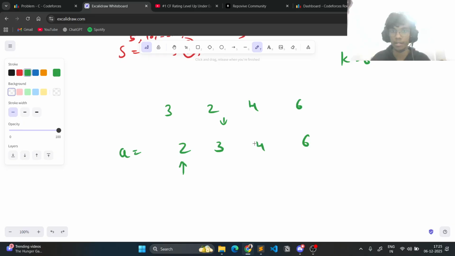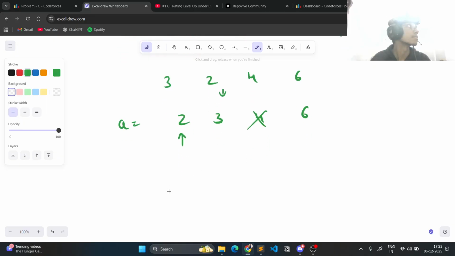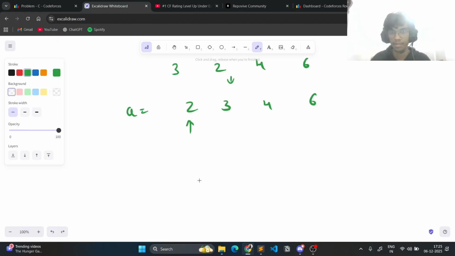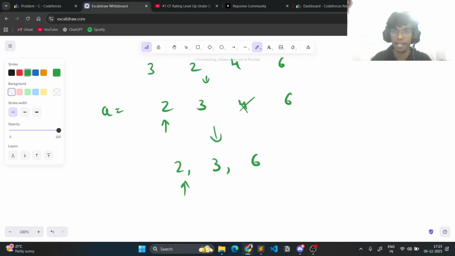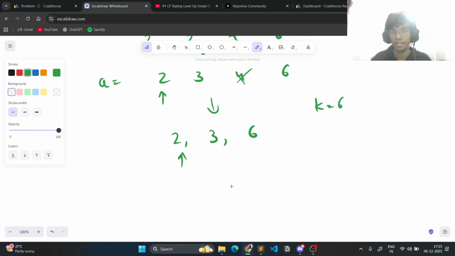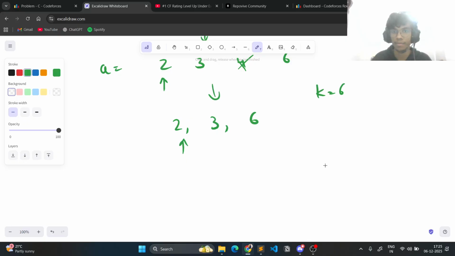So for example, if there was no 4 here, this array would have become something like 2, 3 and 6. And now if I'm on the 2, I can see that I need to take... let's think about this from the set B perspective. In set B, all the elements, or any element in set B... or how do I explain this?